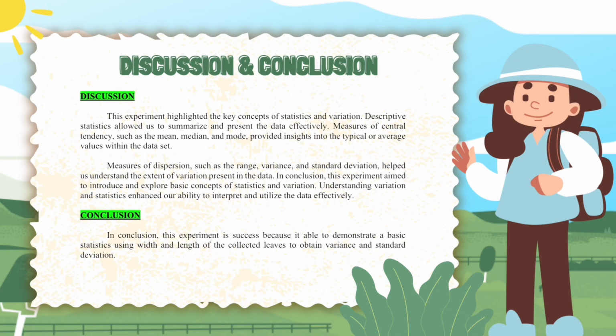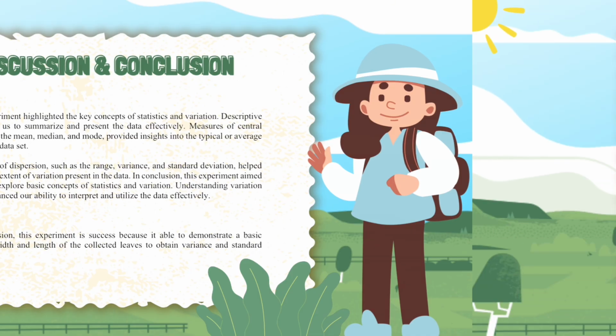In conclusion, this experiment aimed to introduce and explore basic concepts of statistics and variation. Understanding variation and statistics enhanced our ability to interpret and utilize the data effectively. And for conclusion, this experiment is a success because it was able to demonstrate basic statistics using width and length of the collected leaves to obtain variance and standard deviation.